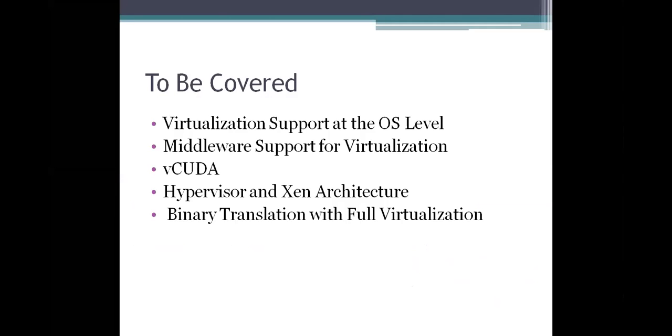Along with that, we are taking two tools which are supporting virtualization. The first one is the hypervisor, and the next one is the Xen architecture, which is used for the Linux environment. And also in the previous class we have seen binary translation: what binary translation is, how it performs, and that it is used for full virtualization. There you follow the two types of virtualization, one is full virtualization and the other is host based virtualization. We will cover these things in this session.